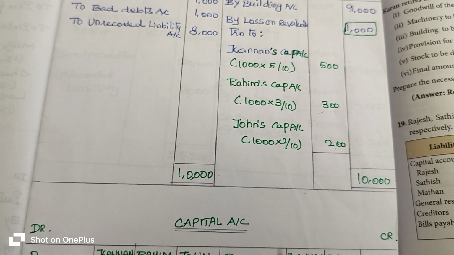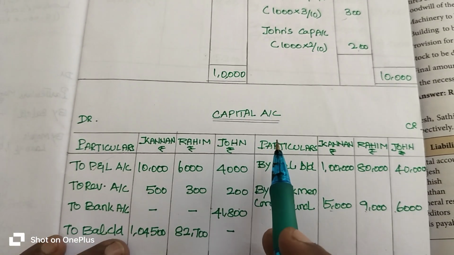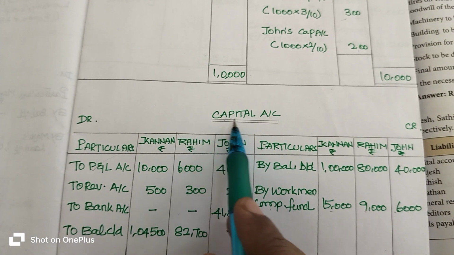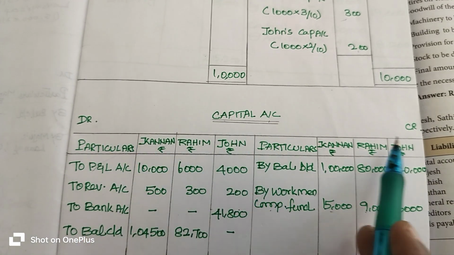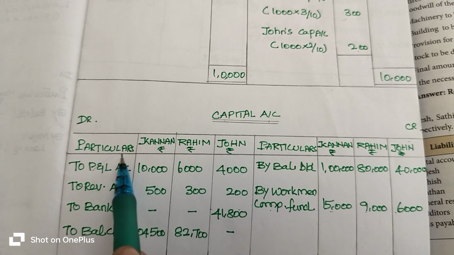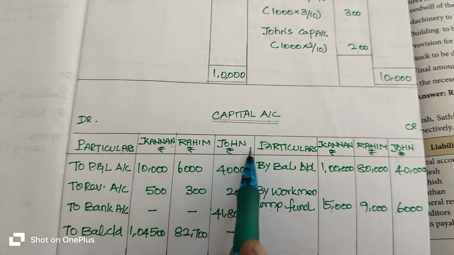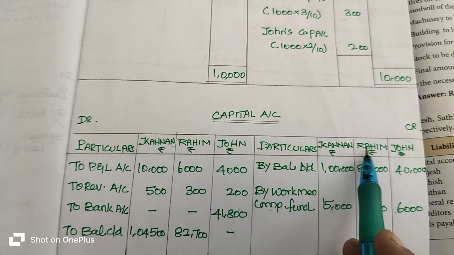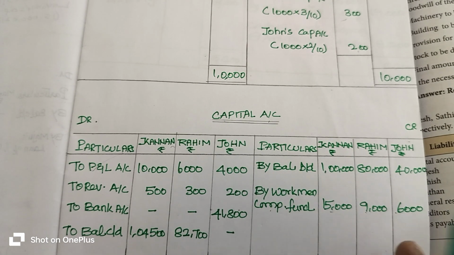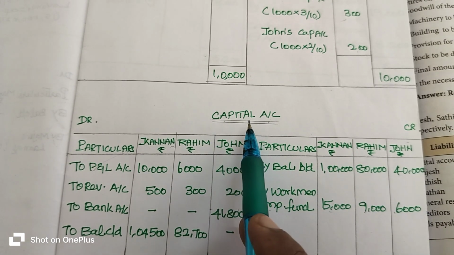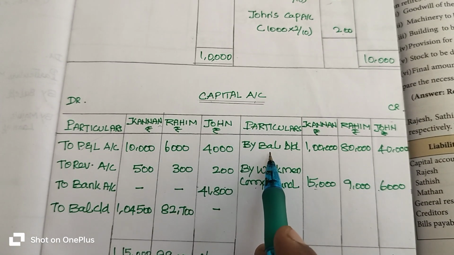Okay, then we are going to prepare the capital account. What is the heading? The heading is capital account. There are two sides, debtor side and creditor side. Two sides we are going to enter particular respective partners and name, create the respective partners column and enter the rupees. Always start the capital account with opening balance.